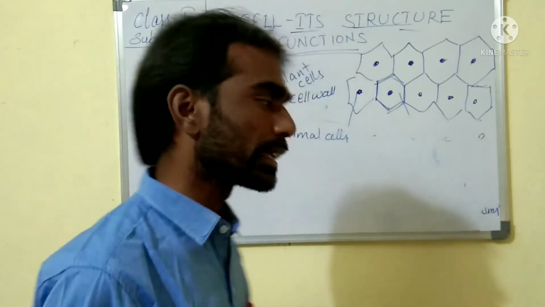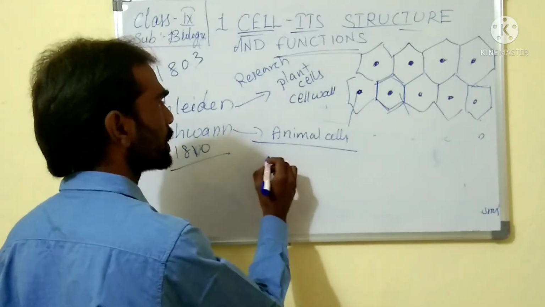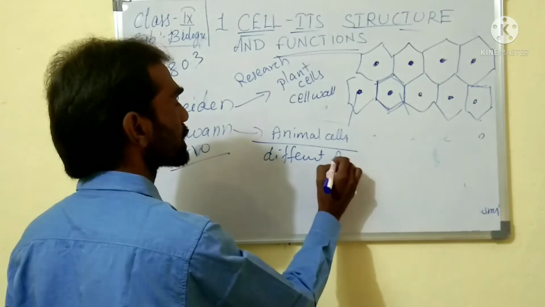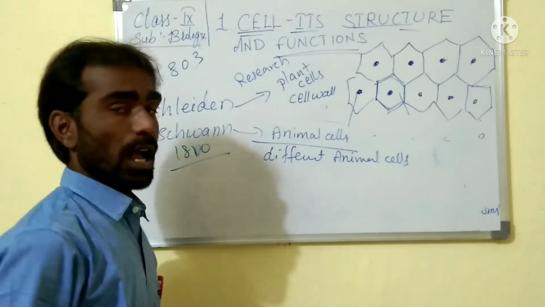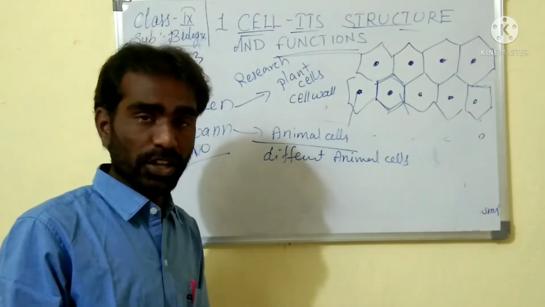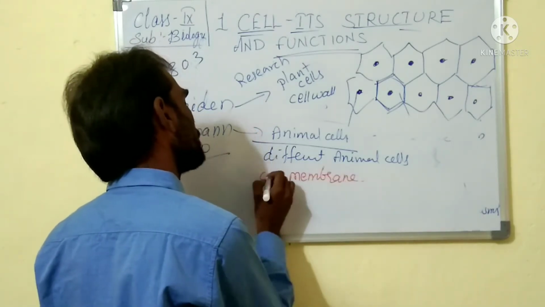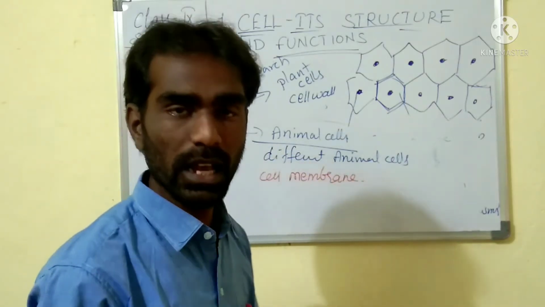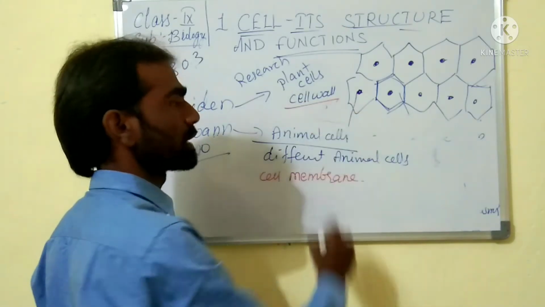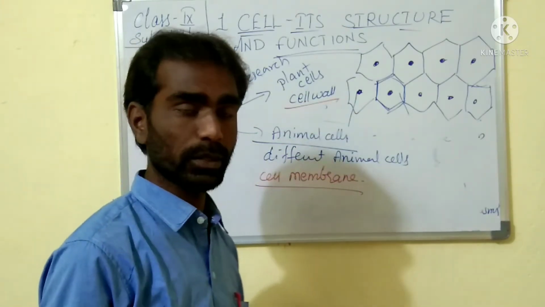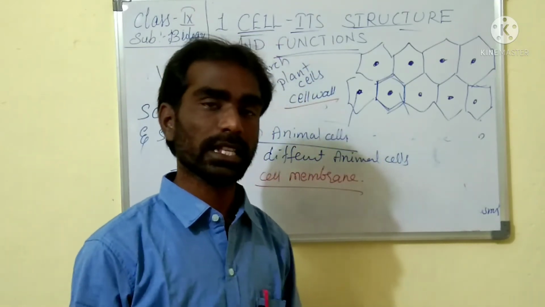Whereas if you come to Schwann, he studied different animal cells, and he too proposed that animal cells are almost similar in their function, but they are surrounded by a cell membrane which gives the proper size, shape and structure to the cell. They are membrane bound cells, whereas in plants the cell wall is acting. Compared to that, the cell wall is absent in animal cells. It is present only in plant cells. These were also explained by the scientists.